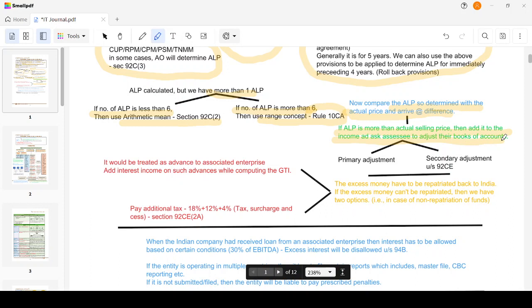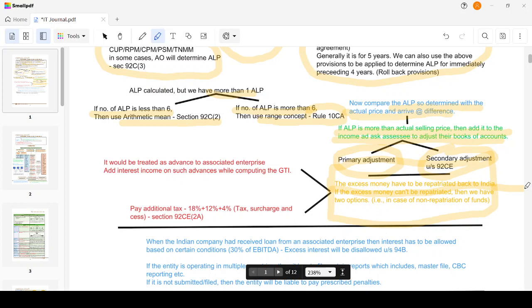So it could either be a primary adjustment or a secondary adjustment. In both cases, there would be some excess money, right? 50 rupees in our case is the excess money. This excess money has to be repatriated back into India. But if I can't get the money back, what should I do? Is there any option?